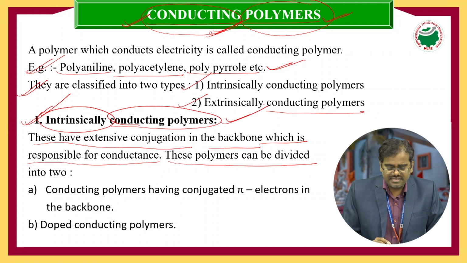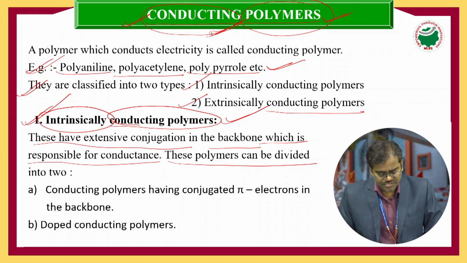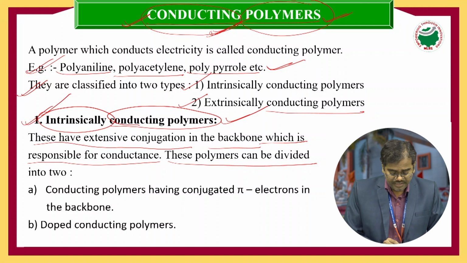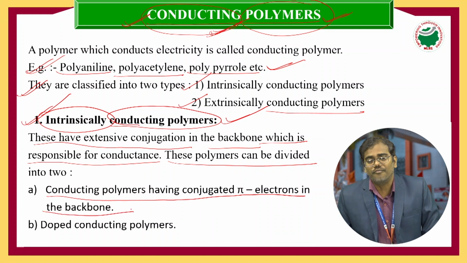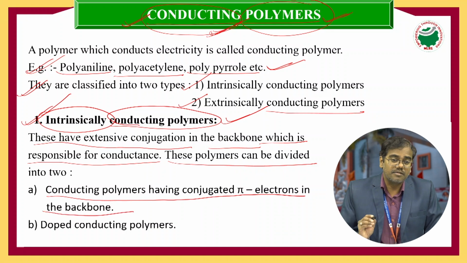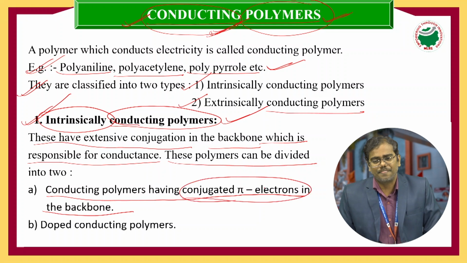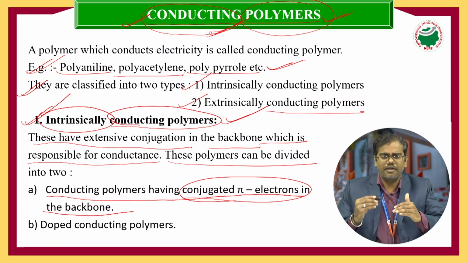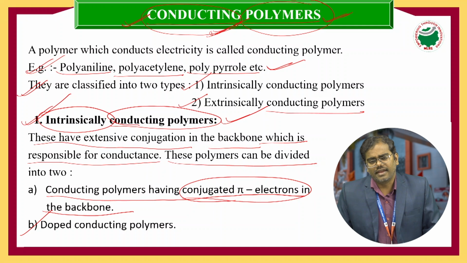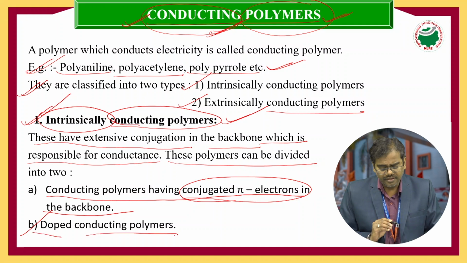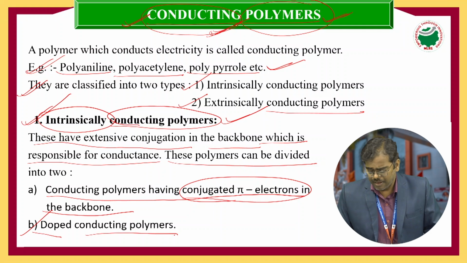We can divide intrinsically conducting polymers into two categories. One is conducting polymers having conjugated pi electrons in the backbone, which means single bond, double bond, single bond, double bond. The second one is doped conducting polymers. Let's see them one by one.